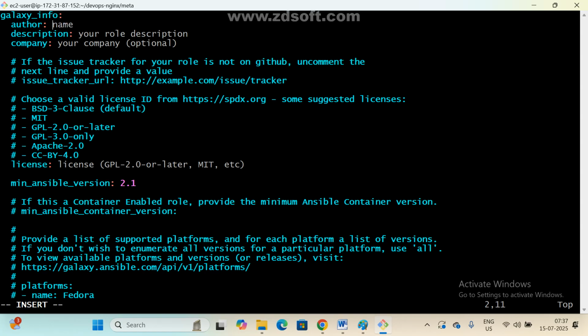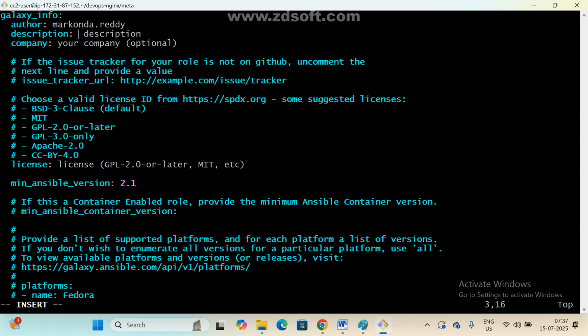Got it? Clear? Whatever you want. I am giving my company, company name, email ID, author name. So you update it. Description. What is the description? This is metadata.